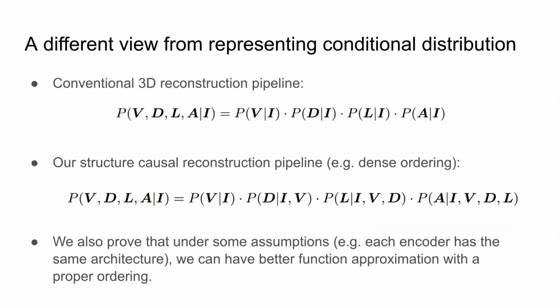We present a different view from representing conditional distributions. Conventional 3D reconstruction pipelines decompose the joint distribution of the latent factors into a multiplication of the distributions of independent vectors, while our pipeline decomposes the joint distribution into a causal chain. We'll also prove that under some assumptions, we can have better functional approximation with a proper ordering.